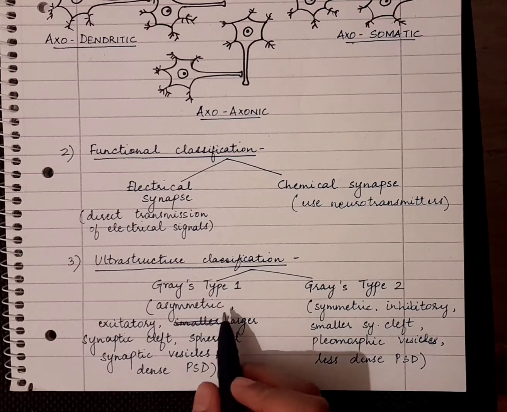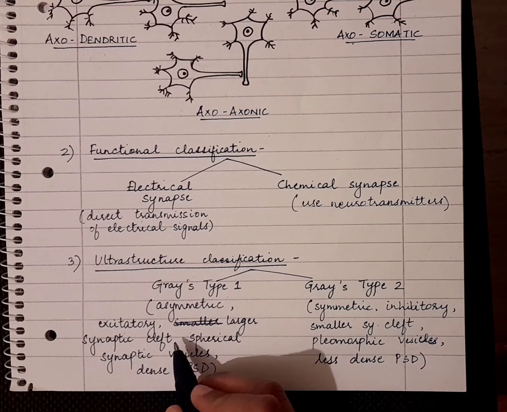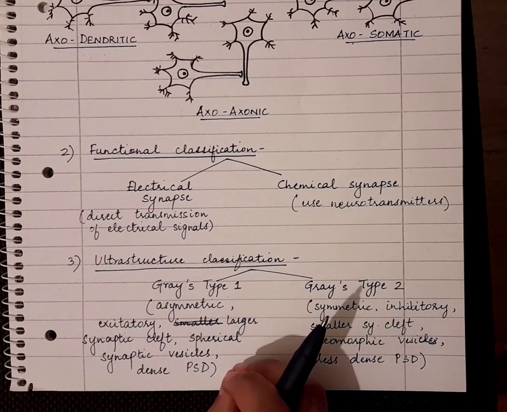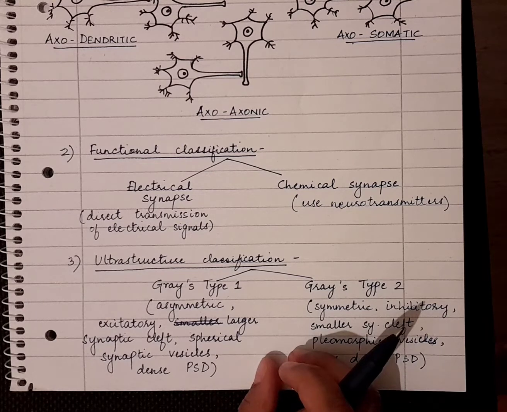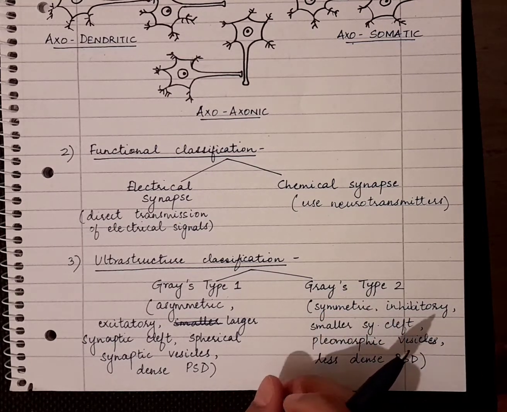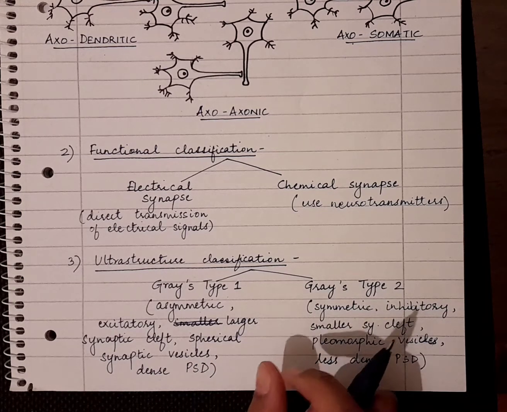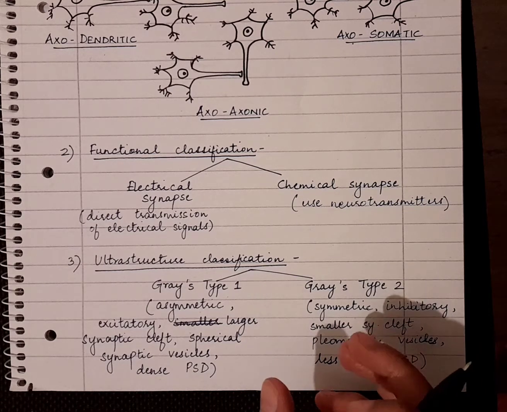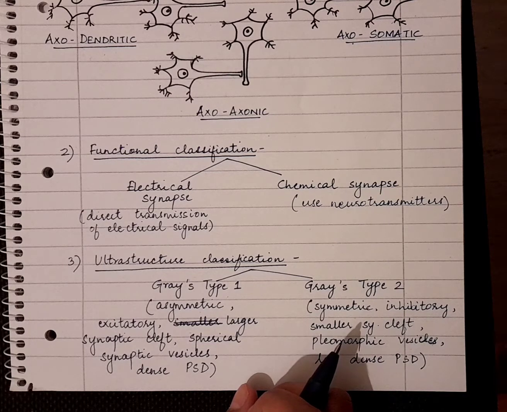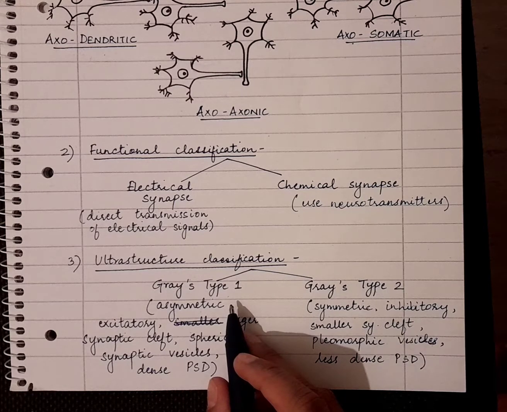They are also asymmetric. They also have a larger synaptic cleft. The synaptic cleft is basically the gap between the presynaptic and the postsynaptic membranes, and it is a little larger, around 20 nanometers. They also have spherical synaptic vesicles. Synaptic vesicles are small packages which store the neurotransmitters, and they are spherical in shape in this type of synapse.